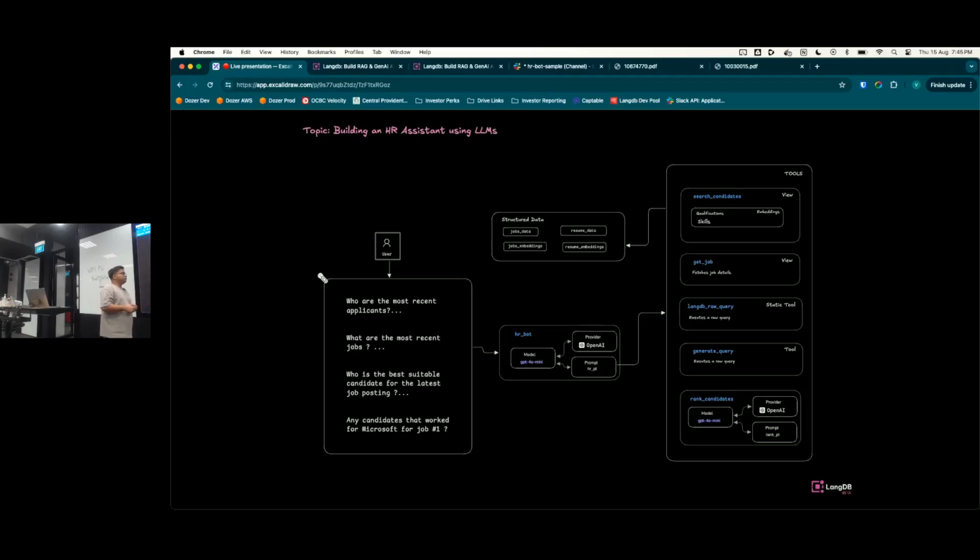We'll also have a tool to get job details. Based on a job identification or a title, it brings that information into the context. And LangDB also has some tools that you could use simply to generate queries and to execute queries against the data that you have. We'll also talk about rank candidates. This is one more advanced layer on top of what you could do with a semantic search.